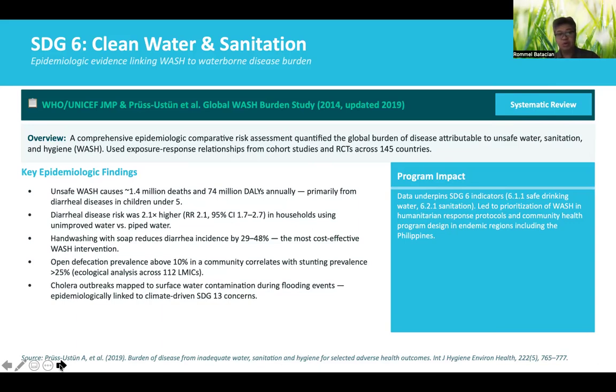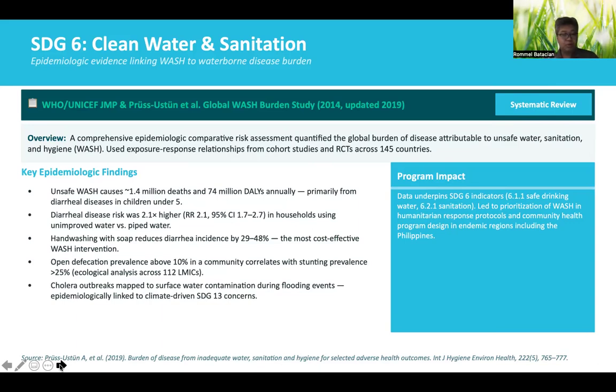It is a joint monitoring program in the Pruss-Ustun WASH Burden Study, which was initially performed in 2014 and updated 5 years later. So it quantified the global disease burden attributable to unsafe water, sanitation, and hygiene across 145 countries.